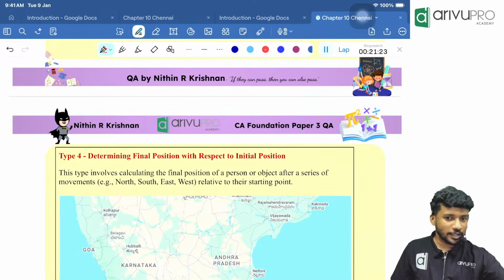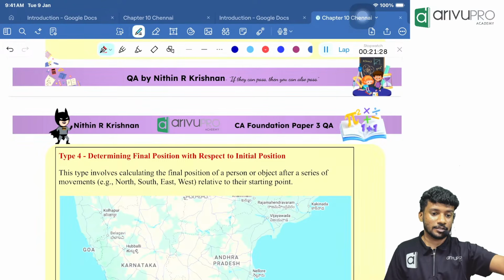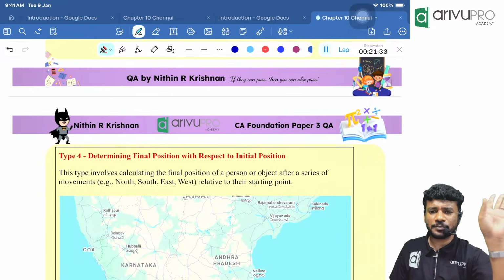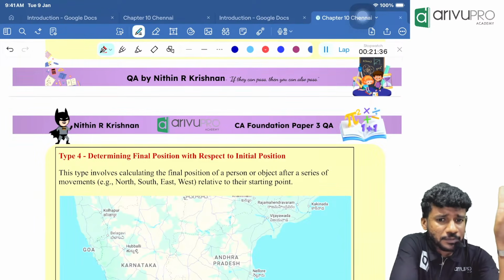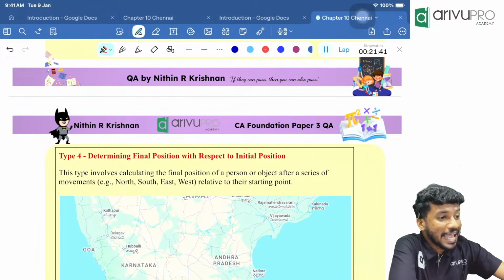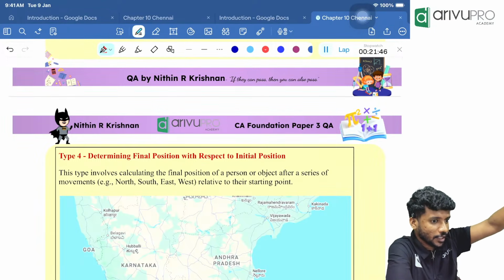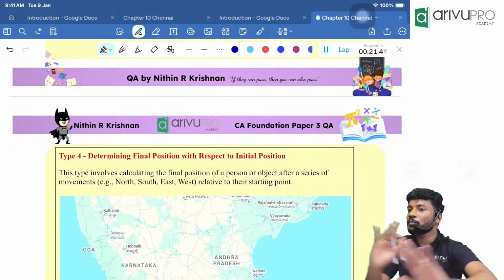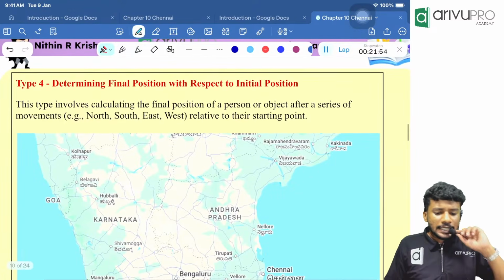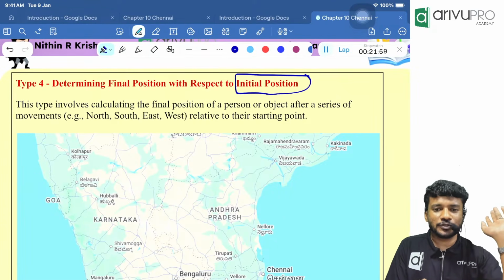Usually there are minimum 2 questions from this type. Okay, type 4. If you ask me, using the first 4 types itself, you might usually get 3 to 4 questions inside the examination hall. And there were attempts where all the questions were from the first 4 types itself. So the first 4 types are the most important ones from this chapter. Now looking here, determining final position with respect to initial position.